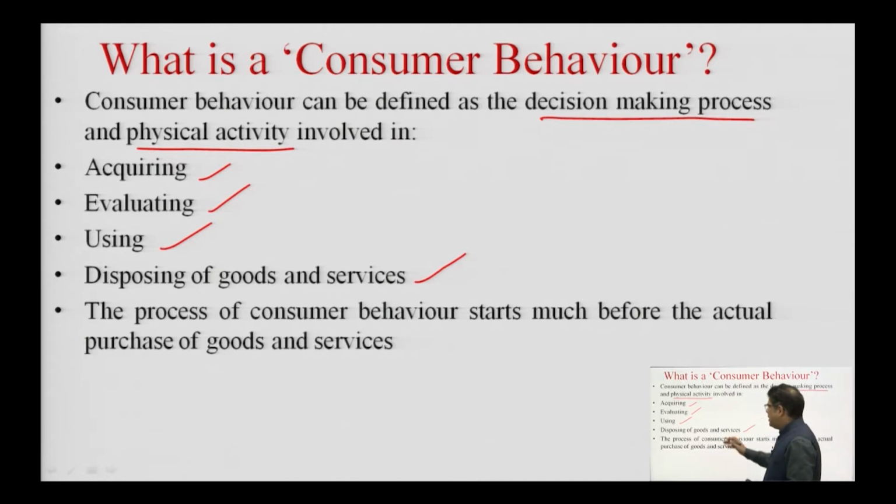Besides that decision making process, there is physical activity also involved in acquiring the product or the service, evaluating as well as using it.